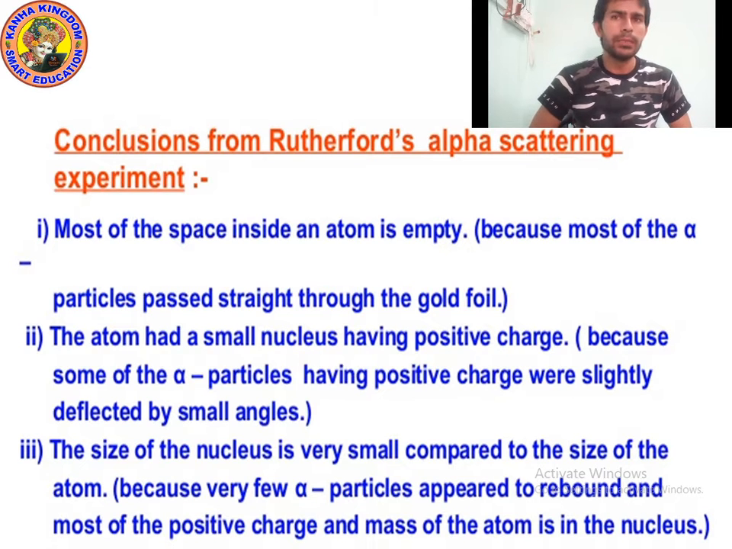Why? Because some of the alpha particles having a positive charge were slightly deflected by small angles. Point number three: the size of the nucleus is very small in comparison to the size of the atom. Why? Because very few alpha particles appear to rebound, and most of the positive charge and mass of the atom is in the nucleus. Okay, I hope you understood. Please write down. I am giving you 10 seconds.